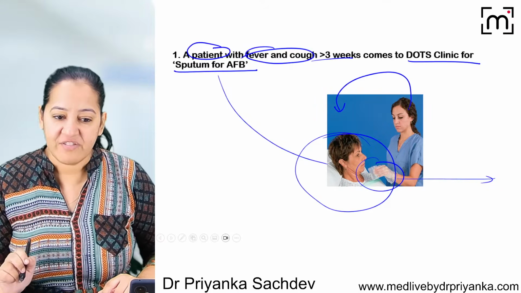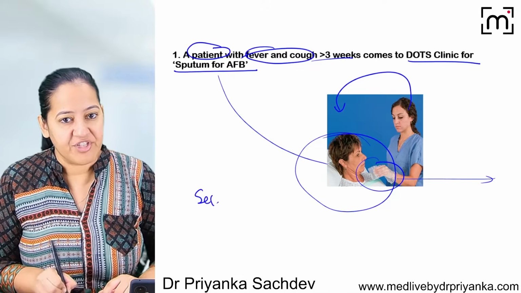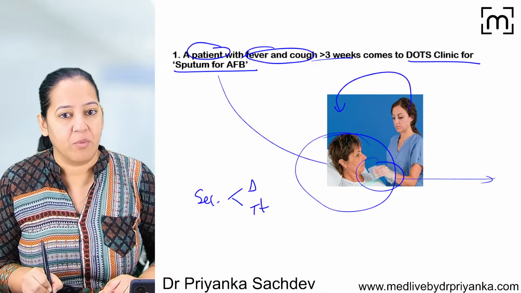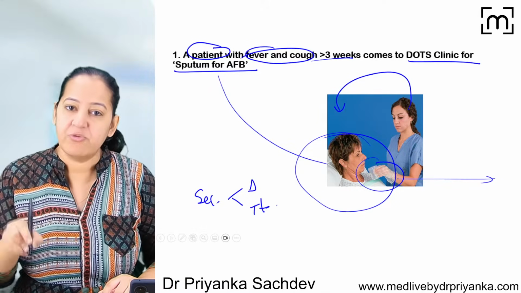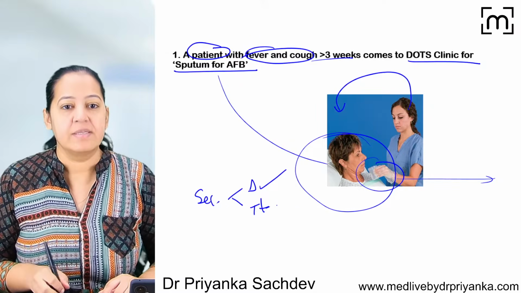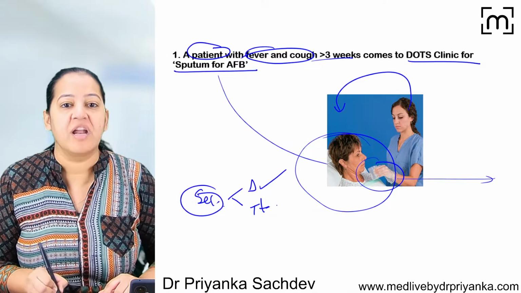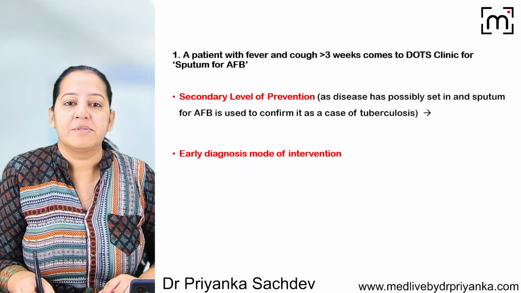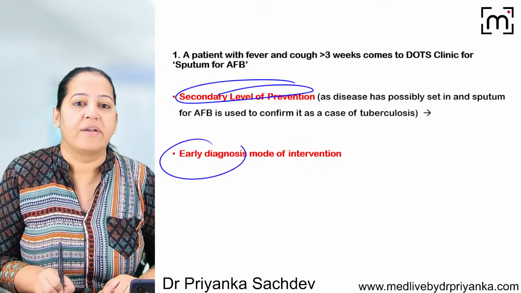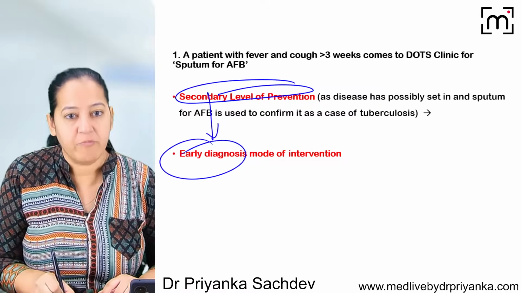Absolutely right. What is the mode of intervention? In the secondary level of prevention, we have 2 modes, diagnosis or treatment. What are we doing here? We are doing diagnosis. So my answer is secondary level of prevention and the mode of intervention is early diagnosis. It's not treatment.